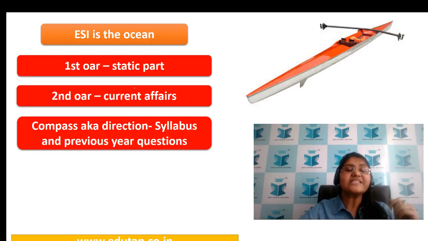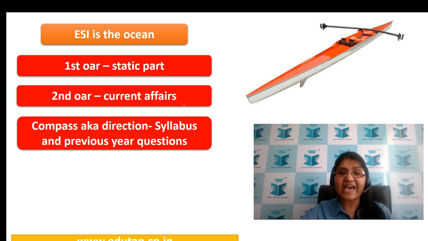Now, in the previous live session of ours where we were decoding ESI, we had told you a very beautiful thing: ESI is like an ocean where the first oar is the static part and the second oar is the current affairs. Both of these have equal importance, right? Now, where do you get the direction from? You get the direction from the syllabus and previous year questions. These two things are the key for you guys, right?